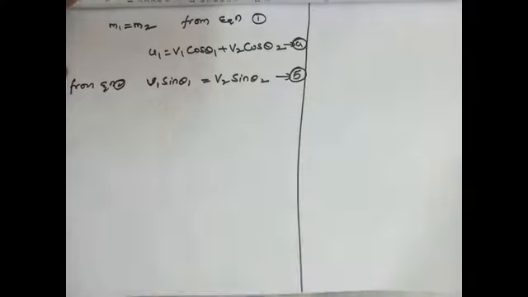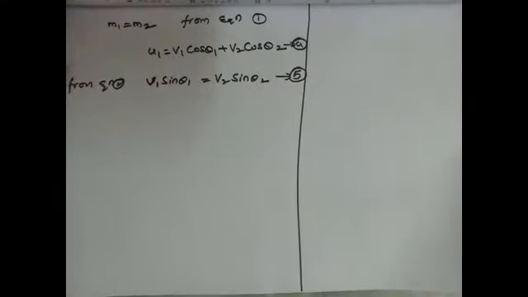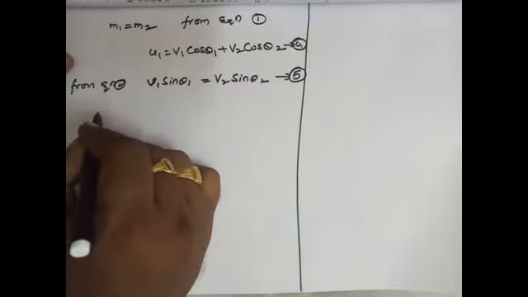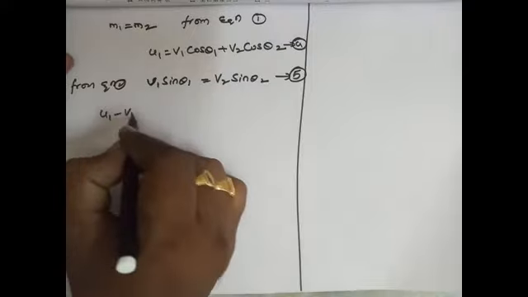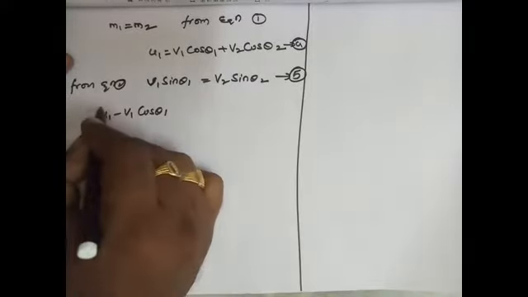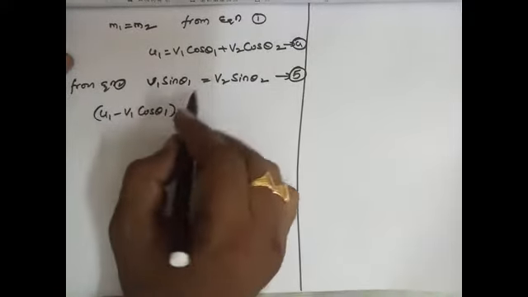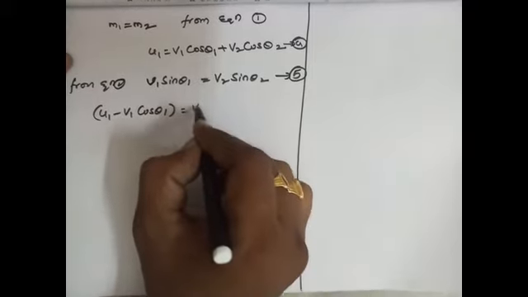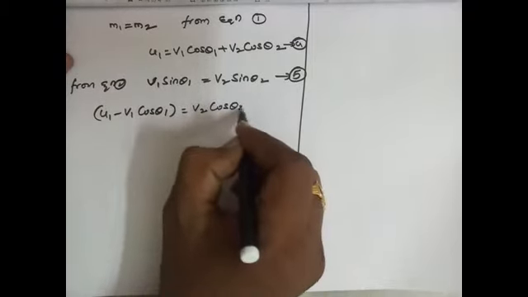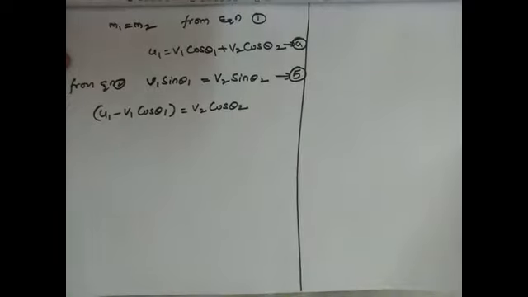Now from equation 4, u1 minus v1 cos theta 1 equals v2 cos theta 2.